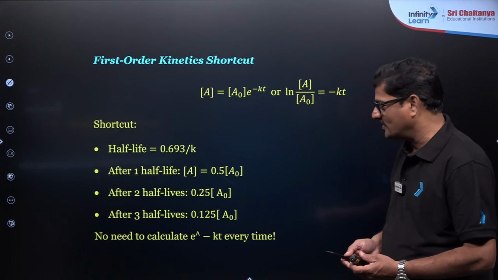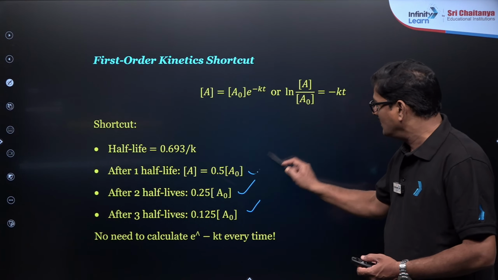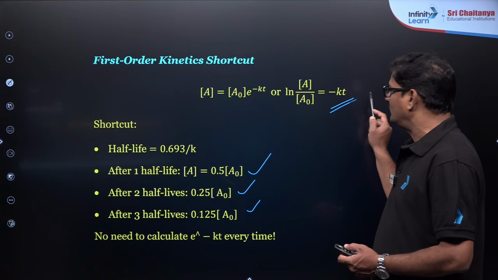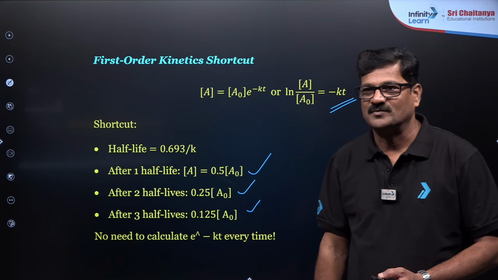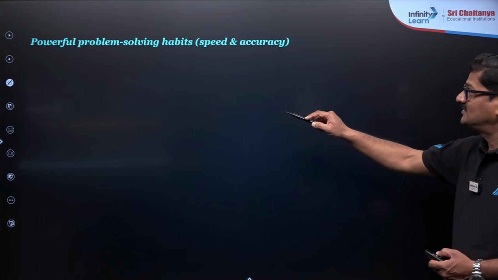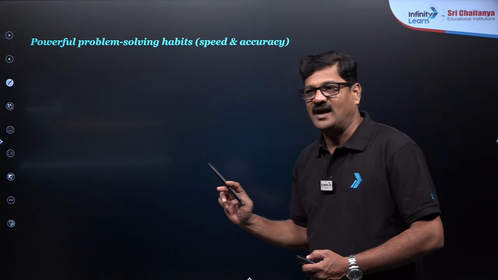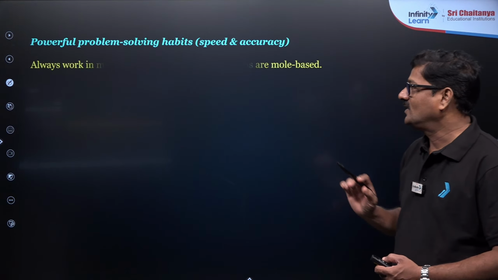Now the voice is perfect. Now you use these tricks, and based on this you can do it, and graphs also we discussed. And also powerful problem solving habits: speed and accuracy. Speed and accuracy makes sense here.